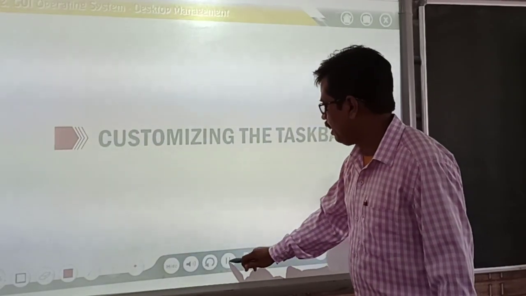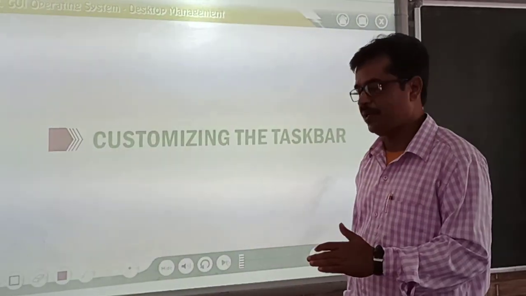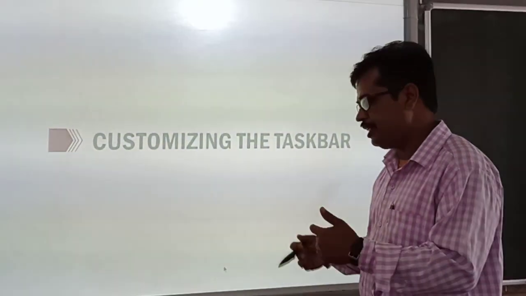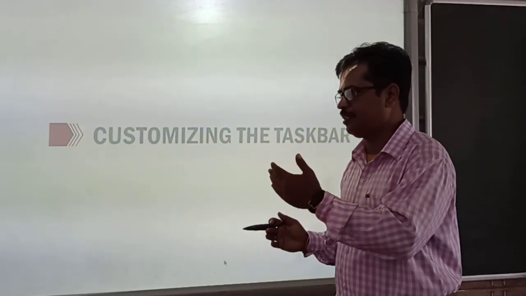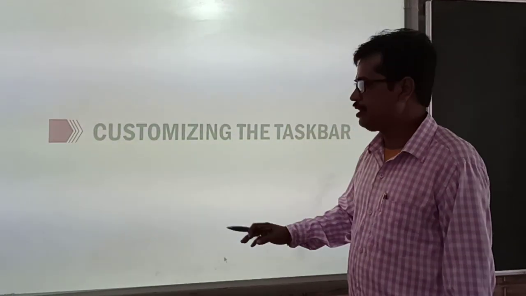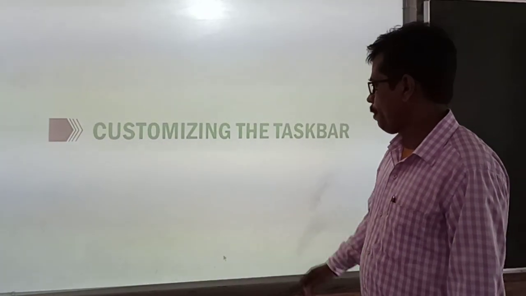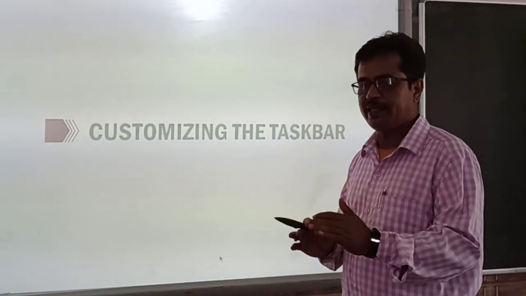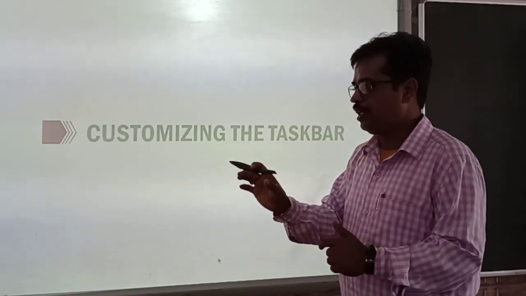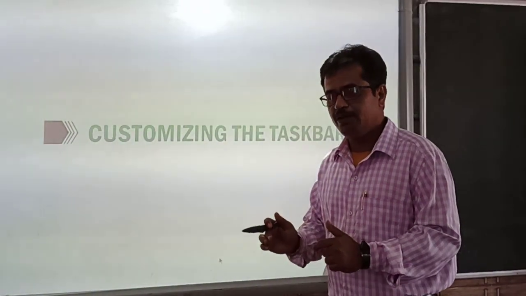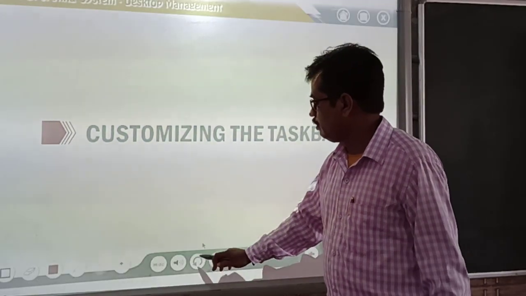Now let's see how to customize the taskbar. Customizing means you can change it according to you. Wherever you want to place it, or there are many options that you can use. Let's see how you can use that. You have to right click on the taskbar. When you right click, a list of menus will come. From there you have to click on properties. Let's see.